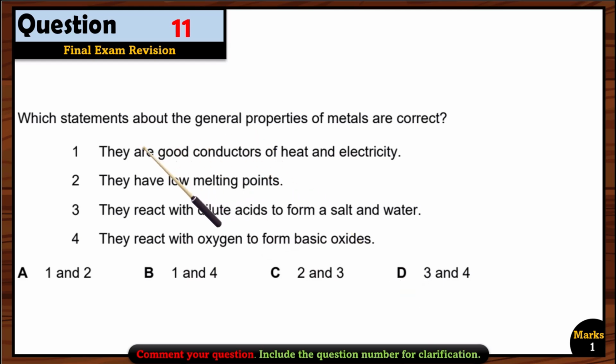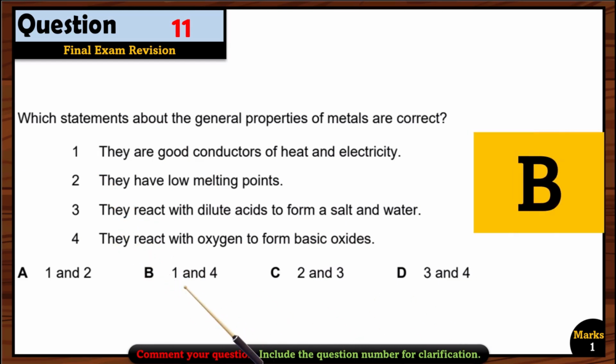So the first option is right because they can conduct heat and electricity. Second, they have low melting point. That's wrong. And they can react with dilute acid. Yes, that's right. But not all of them can react with dilute acid. For example, copper. Copper cannot react with dilute acid or any acid. So that's why it cannot produce salt. So that's why this option is right for metals, but not for all the metals. So we are just left with option 1 and this fourth option. So 1 and 4, which is option B. So option B is correct.